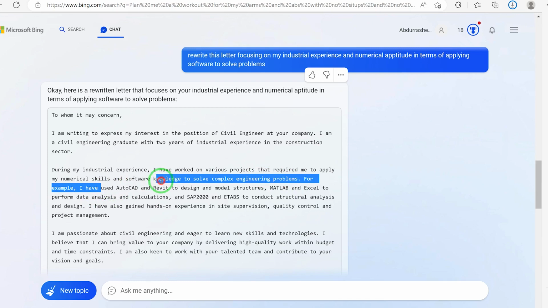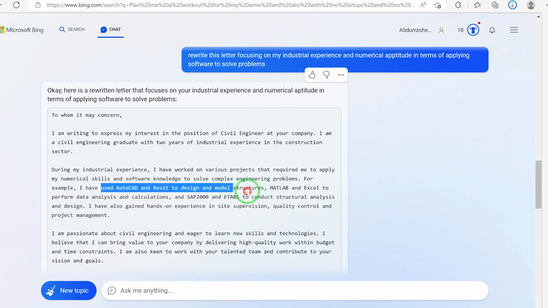I have used AutoCAD and Revit to design model structures, MATLAB and Excel to perform data analysis and calculations. You can see I've used SAP 2000 and ETABS to conduct structural analysis and design. I've also gained hands-on experience in site supervision, quality control, and project management. You can see it has detailed and captured the industrial experience and numerical aptitude over here.